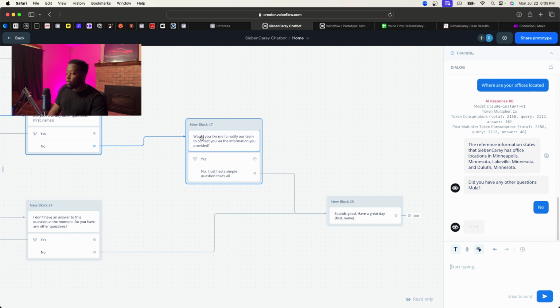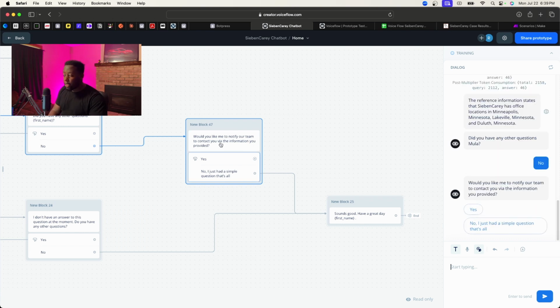Or actually, it would say, would you like me to notify our team to contact you via the information you provided, right? Since this lead didn't really interact with the first prompt where they're actually looking for personal injury or auto accident representation, we don't know whether they're just shopping around or they actually need help. So this step right here, it will confirm whether to notify the staff members to contact this lead or not.